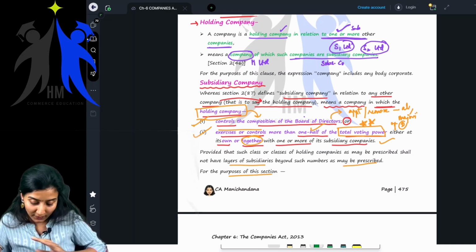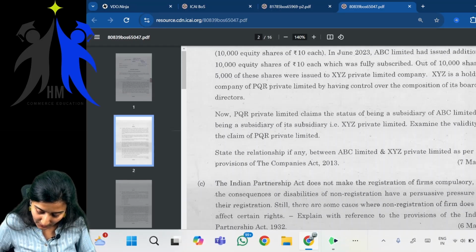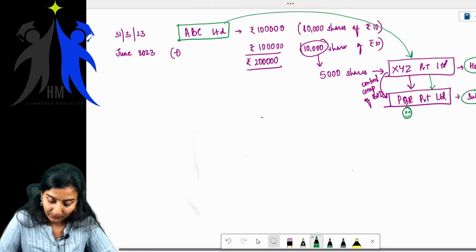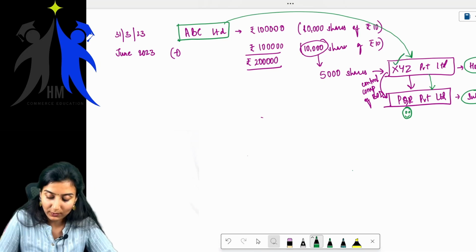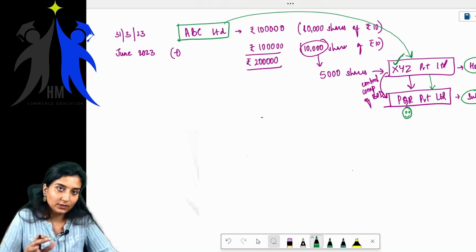Now, first let's see whether XYZ Private Limited is a subsidiary company of ABC Limited.